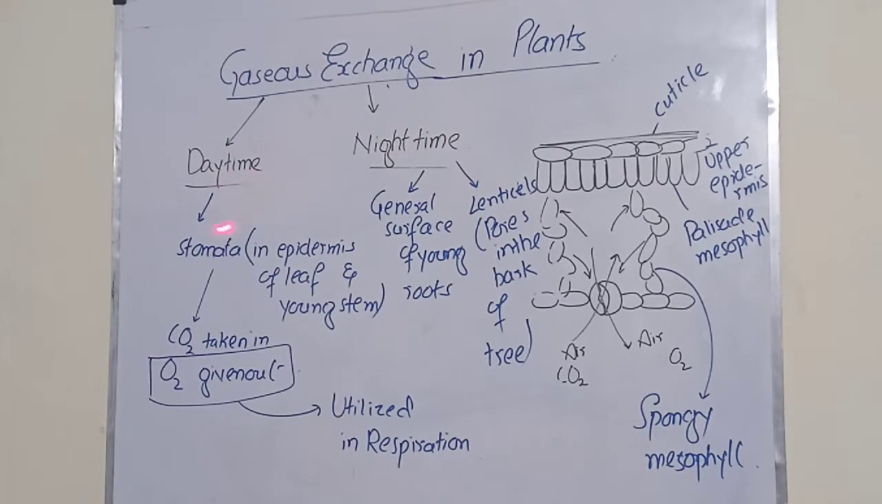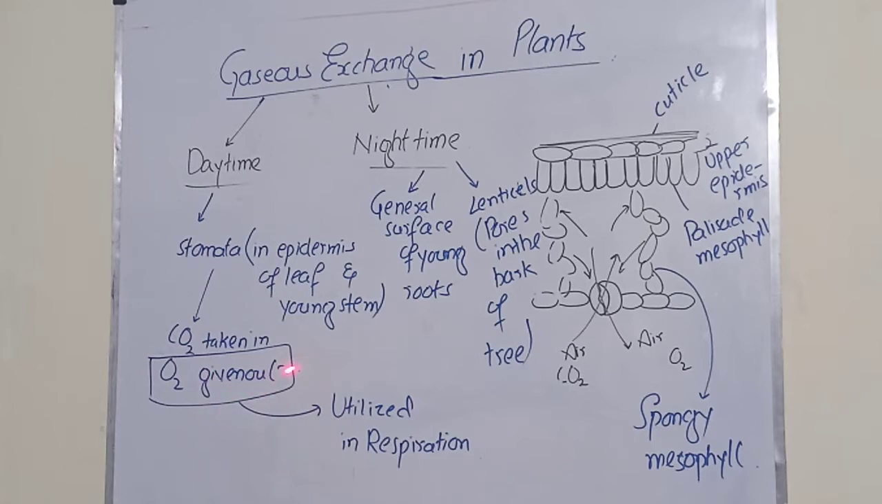because if we talk about the gaseous exchange in plants during the daytime, carbon dioxide will be taken in and oxygen will be given out, because photosynthesis takes place during the daytime. At that time the stomata are open, so the gaseous exchange in plants during the daytime takes place through the stomata. Carbon dioxide, which is the reactant for the process of photosynthesis, will be taken in, and oxygen, which is the byproduct of photosynthesis, will be given out.